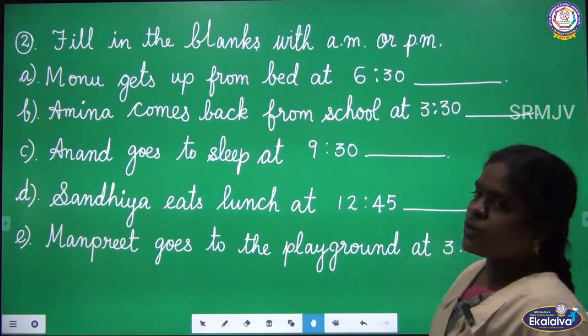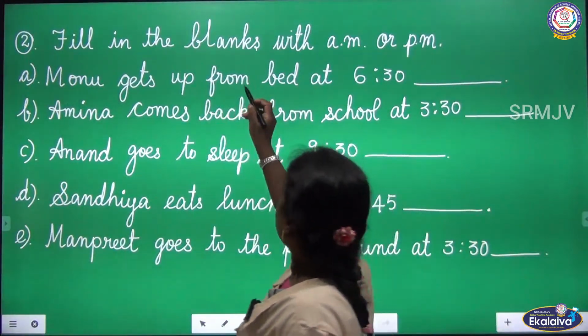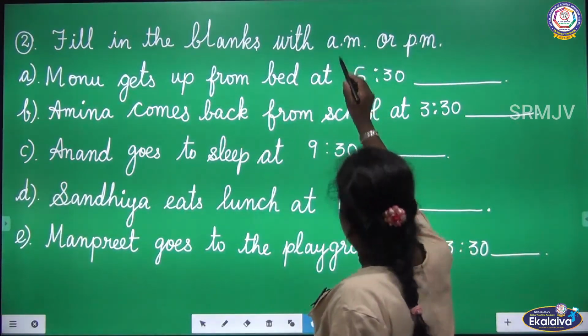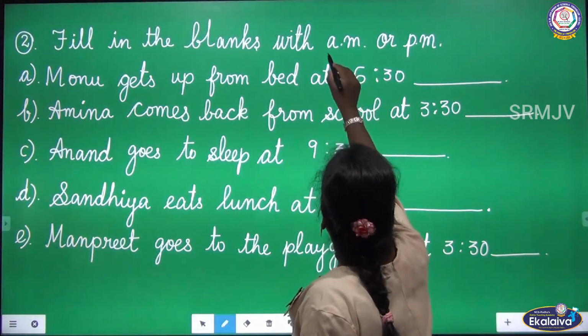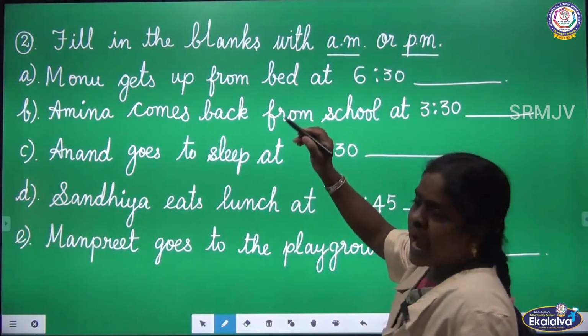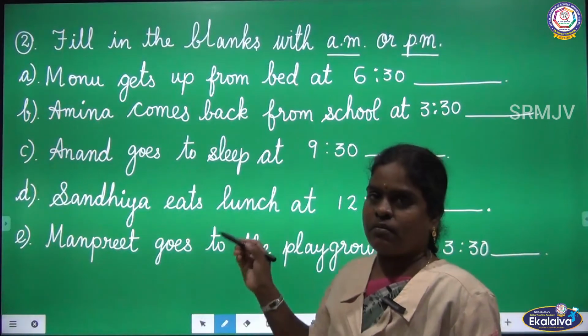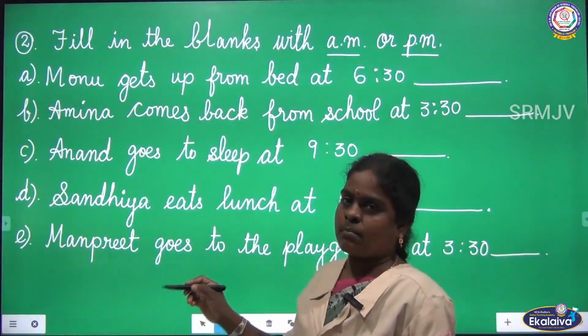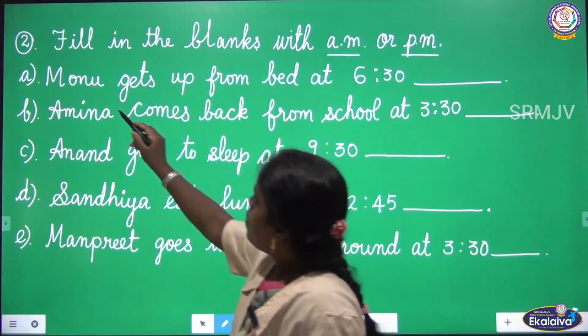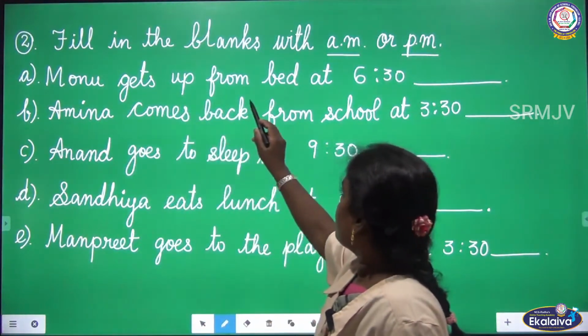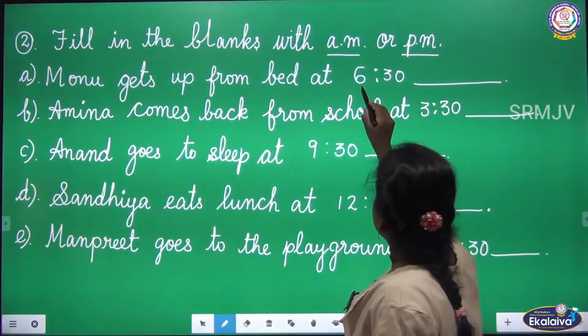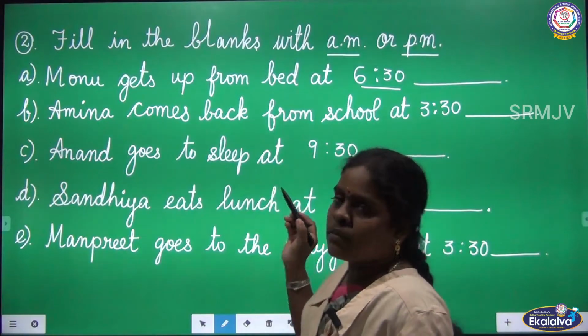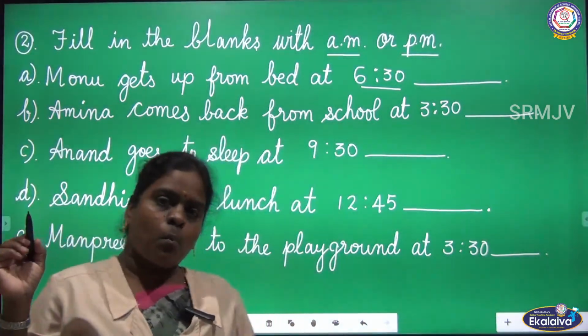Look at the second Roman letter. Fill in the blanks with AM or PM. Here look at the given activity and check where you have to use AM and PM. Monu gets up from bed at 6:30. Usually we get up in the morning.